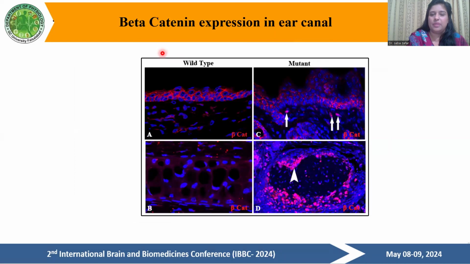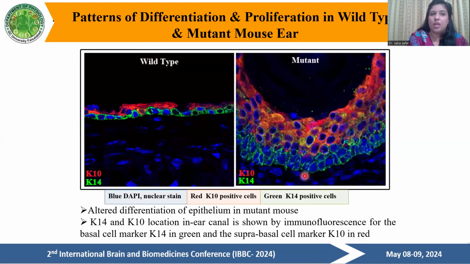Then we used beta catenin staining to observe where beta catenin is produced. In the mutant mice, beta catenin signaling is present in the epithelium and also in the cartilage, in comparison to the wild type, which shows the overproduction of beta catenin.